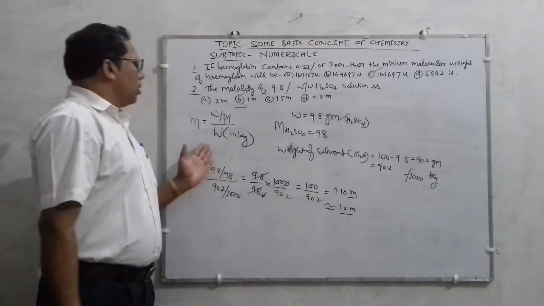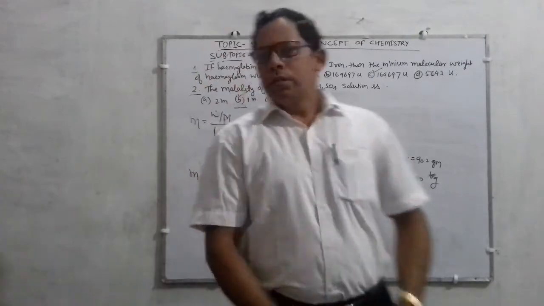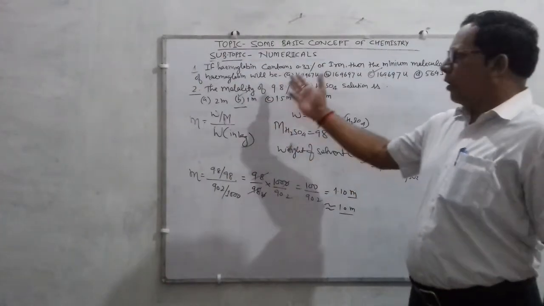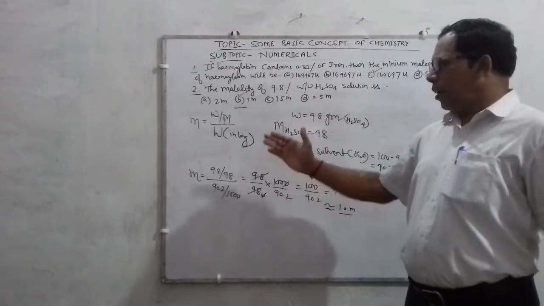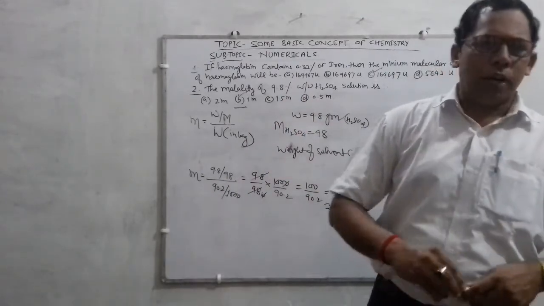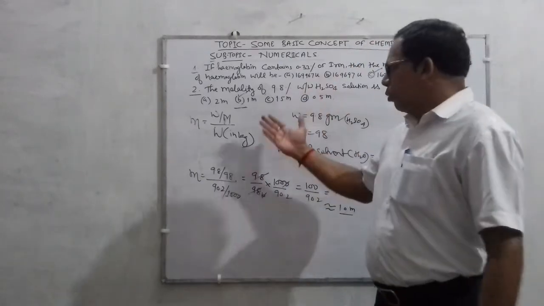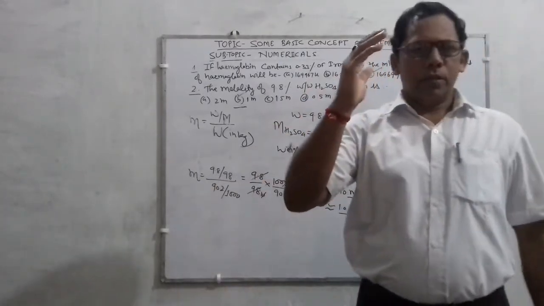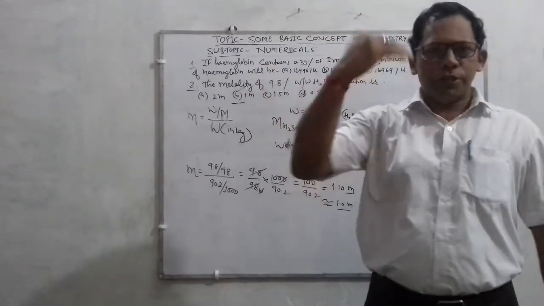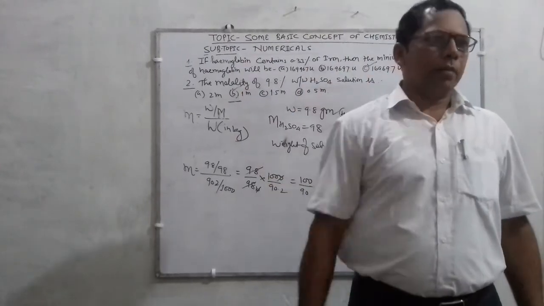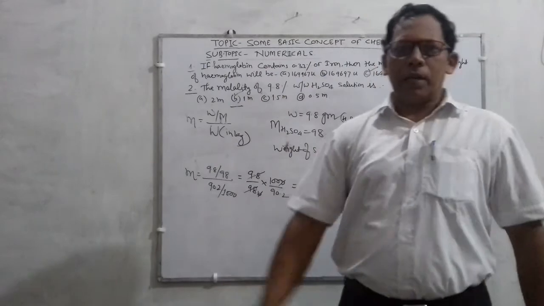Alright, children, this is all about these two numericals. These are very tricky and tough ones, so go through them in an easier manner. As you know, I always try to provide you the best and simplest solution of any question. So try to solve other similar questions. If they do not come, you can ask. Children, this is all about these numericals.